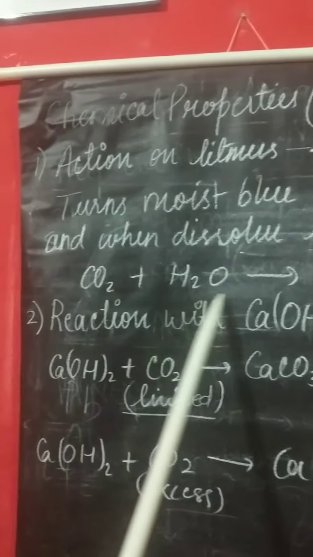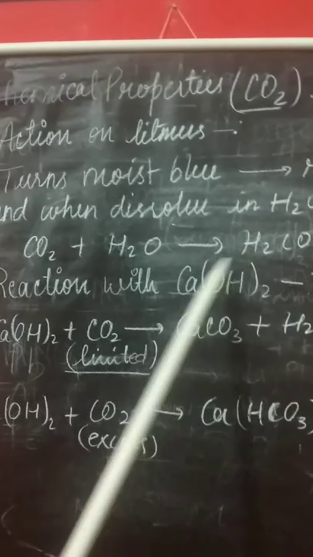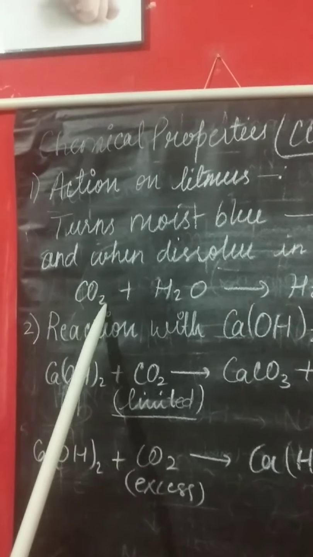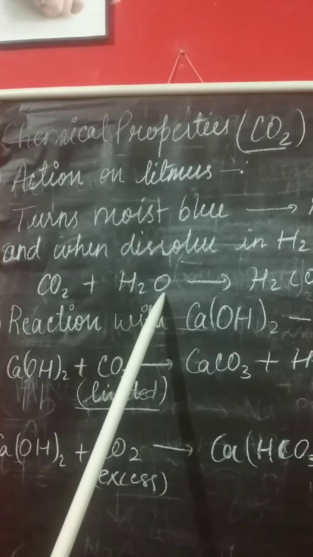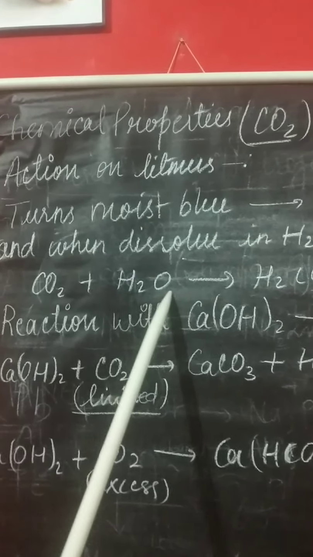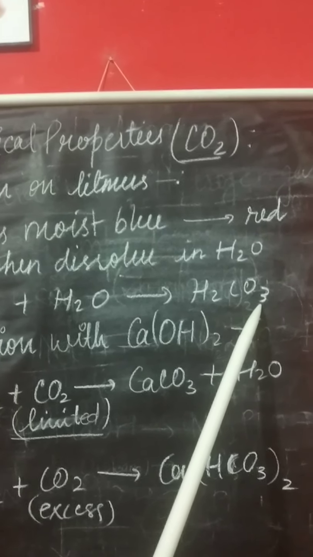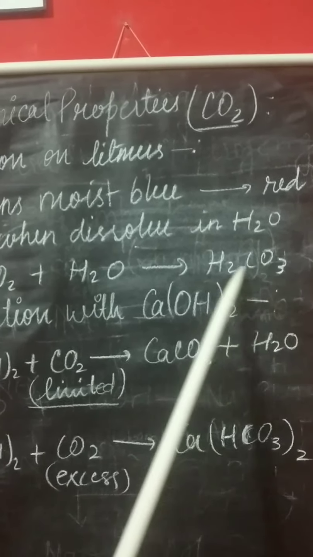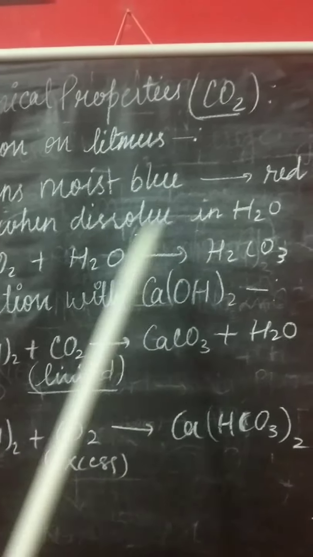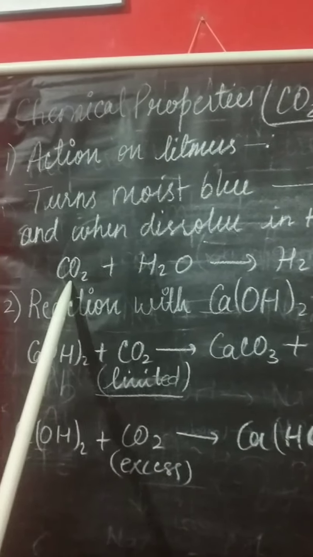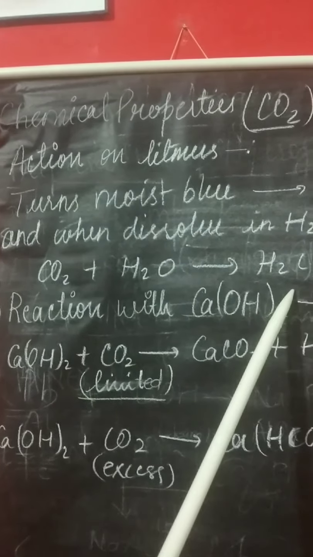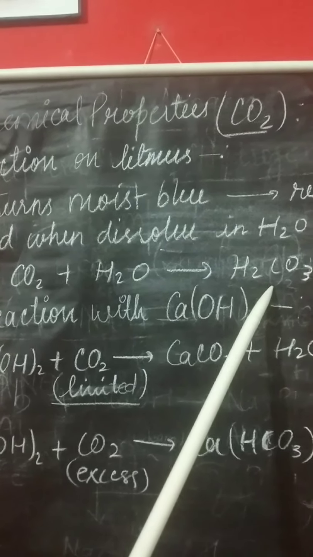One reaction is written here, you can see from here also: when carbon dioxide gas is dissolved in water under pressure, it forms H2CO3. This is carbonic acid, or you can say soda water. Now you see it is an acid. It means it is proved that when carbon dioxide reacts with water it forms an acid, and this is a weak acid.